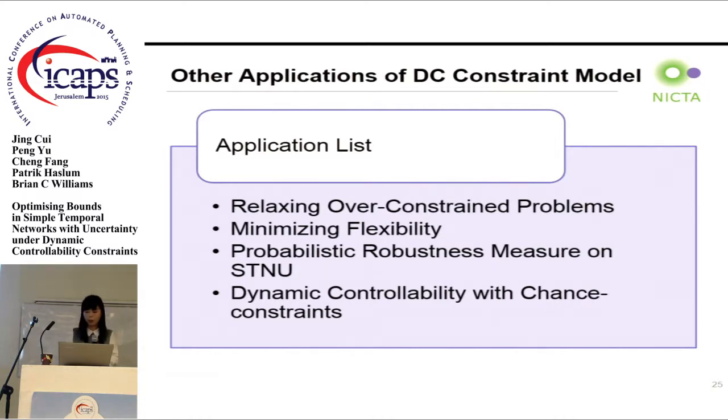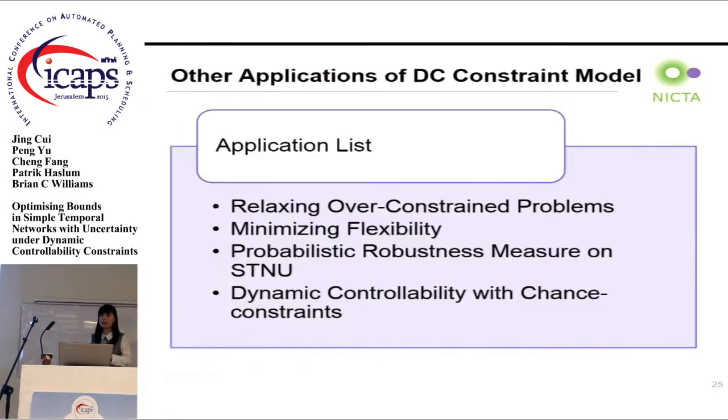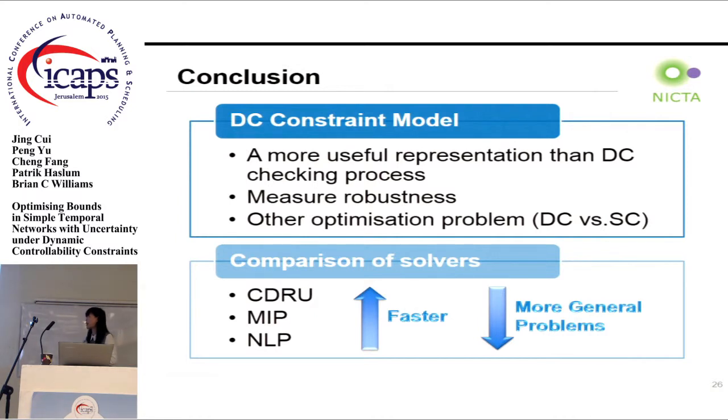In conclusion, as we can see from the applications and experiments, the DC constraint model is a more useful representation than the DC checking or verification process. It can help us measure the robustness of schedules and temporal plans, and it can also help us solve other optimization problems of a simple temporal network under uncertainty. By the comparison of the solvers, the conflict-directed search is the fastest one, but the MIP and nonlinear programming models can represent more general problems.